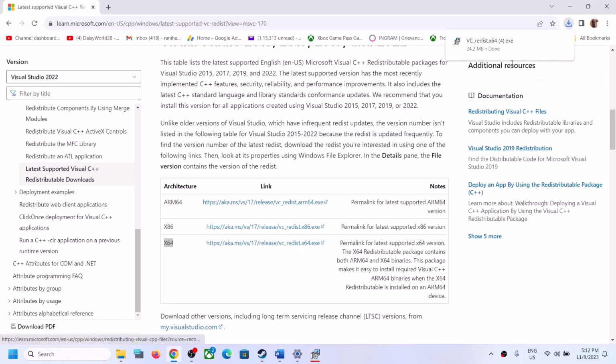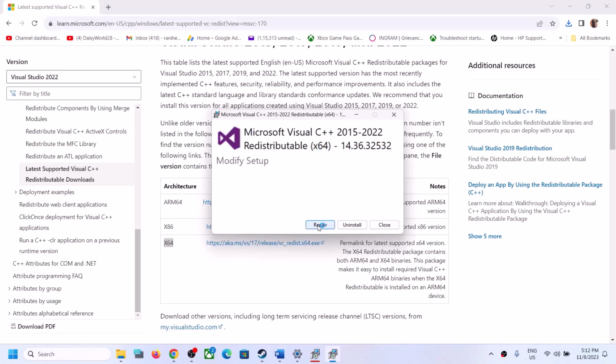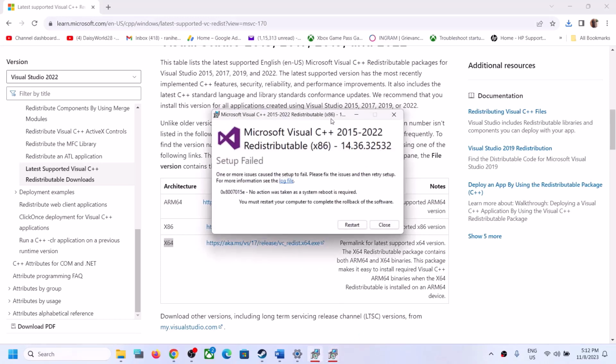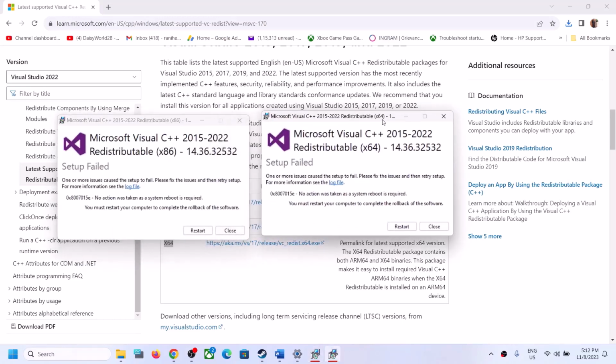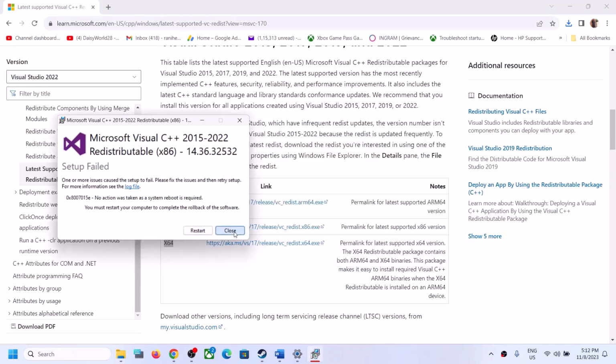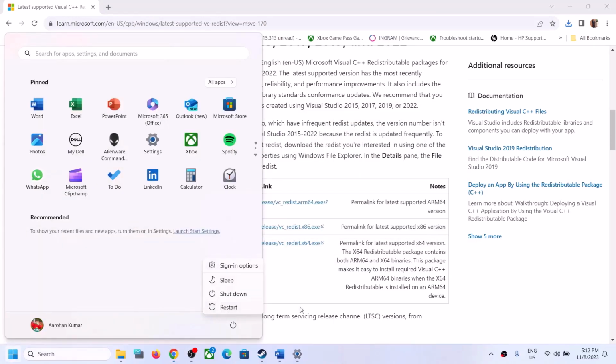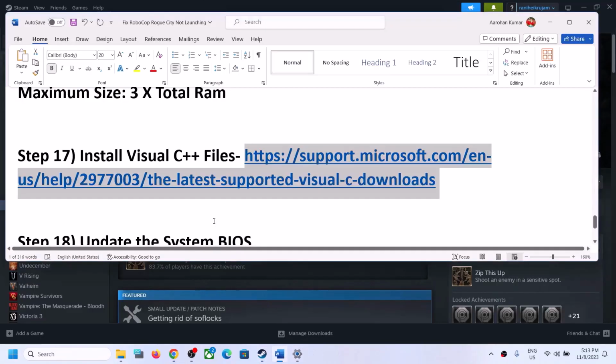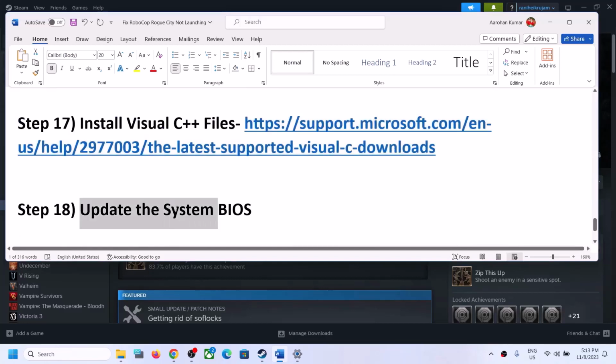So run this exe file, the second exe file, and then again if you see the repair option, click on repair. If you see the install option, click on install. Now in my case both are already installed. Ignore the error message. In your case this would be installed, and then you will see a restart option. So make sure that you restart your computer. Restart is a must. After the system restart you can launch the game.